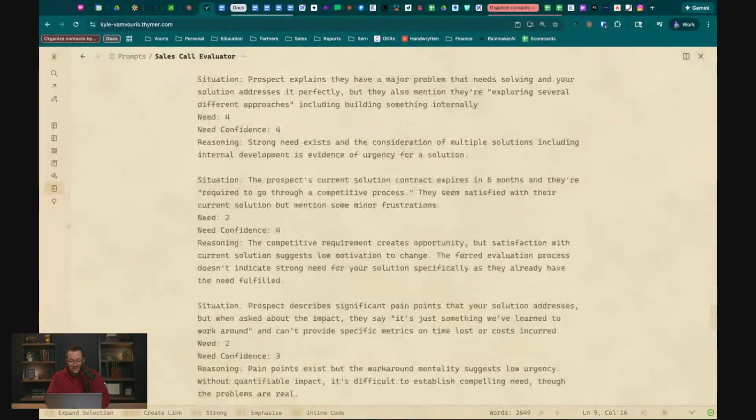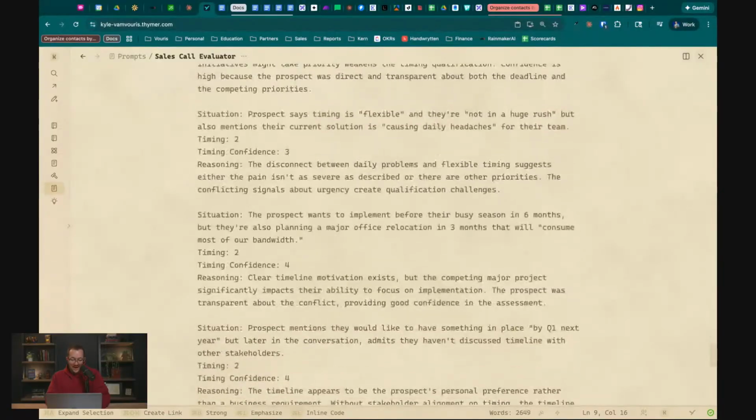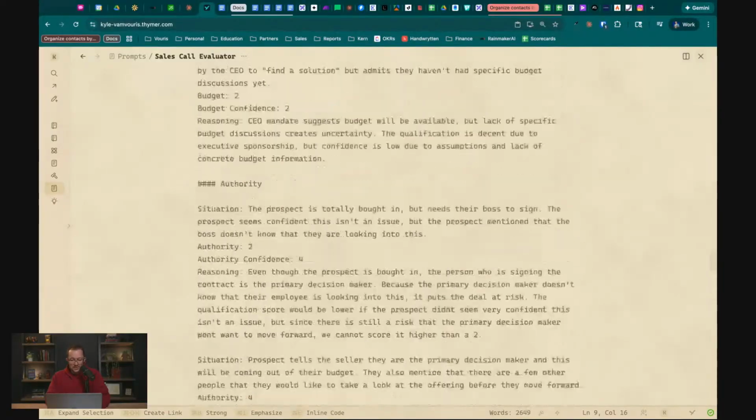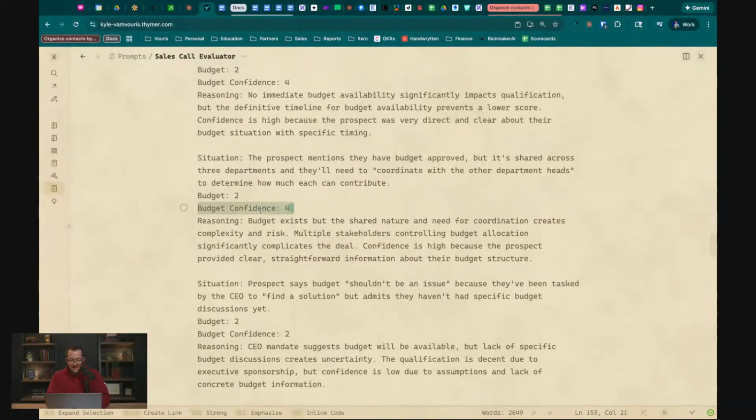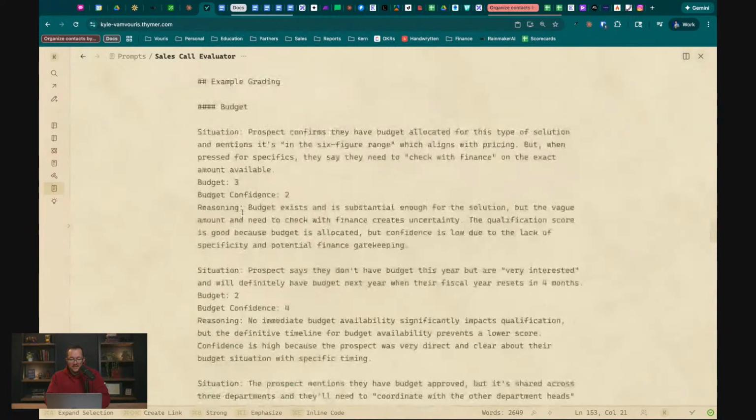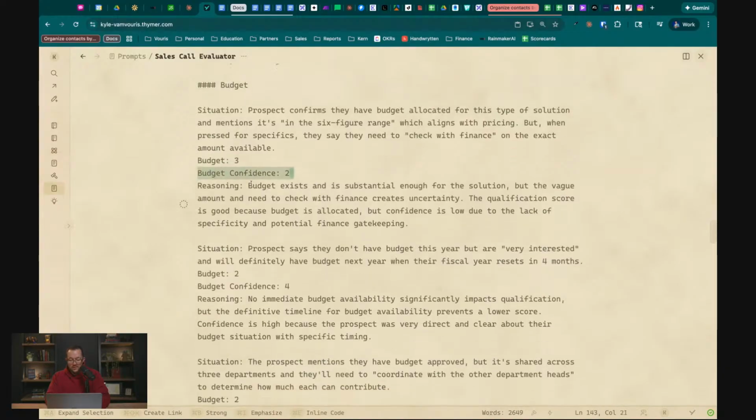But one thing I need to do, actually, this will be interesting. One of the things that I did is I added how confident the LLM is in the score that it gives. So here's some example grading. You can see this is the situation. Here's what the score would be: a budget 3, budget confidence 2, and then reasoning. What I found when I added this budget confidence section is that the LLM just thinks it's always confident.